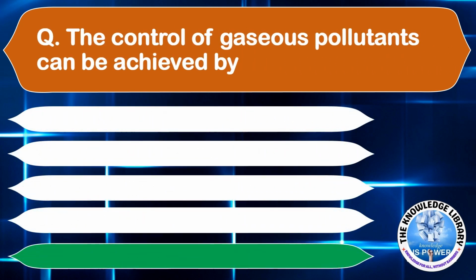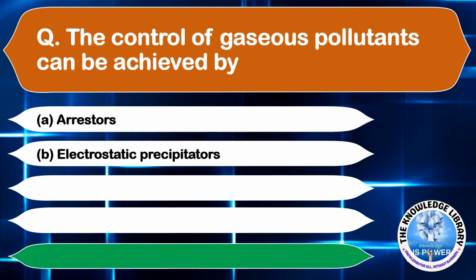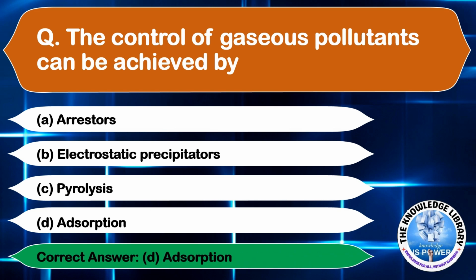The control of gaseous pollutants can be achieved by option A arresters, option B electrostatic precipitators, option C pyrolysis, and option D adsorption. The correct answer is option D adsorption.